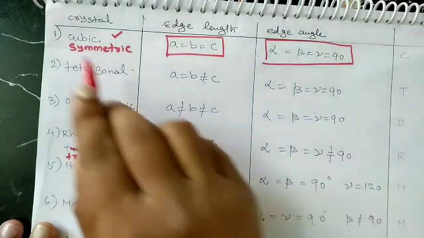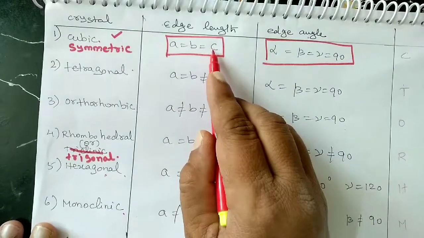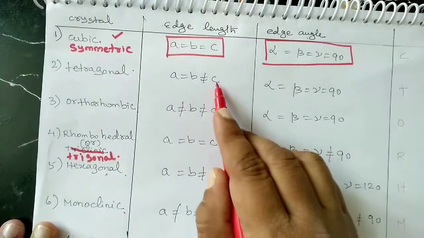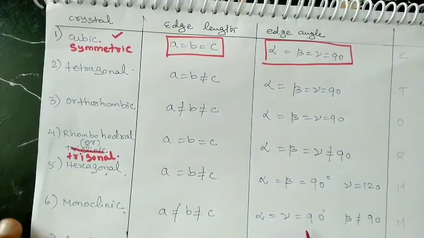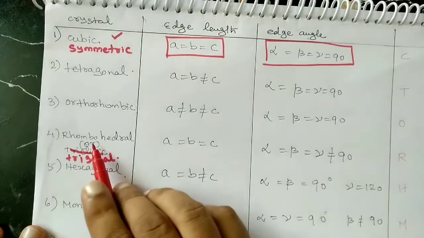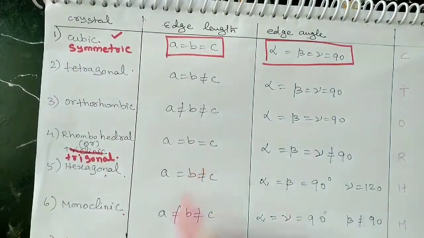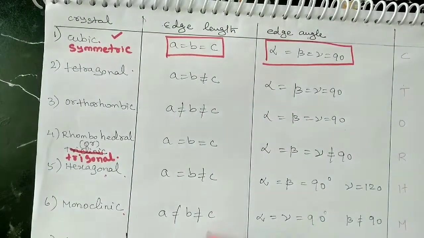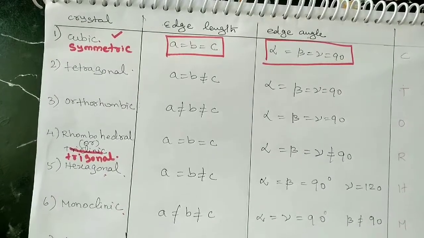Next one is C, that is cubic. The 3 edge lengths are equal. For tetragonal, one of the edge lengths is not equal. For orthorhombic, all the 3 edge lengths are not equal. Similarly, the first 3 are repeated again: both 3 are equal, one is not equal, all 3 are not equal. For triclinic, it is also that all the 3 edge lengths are not equal.